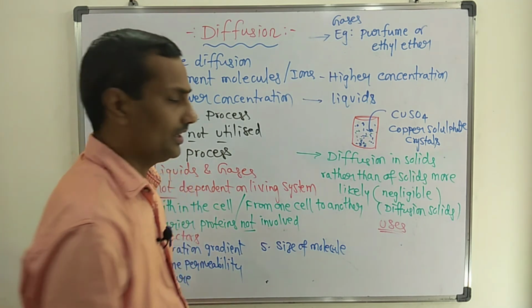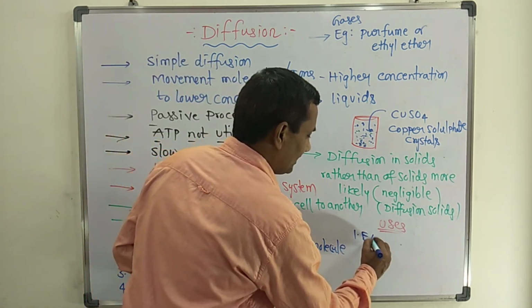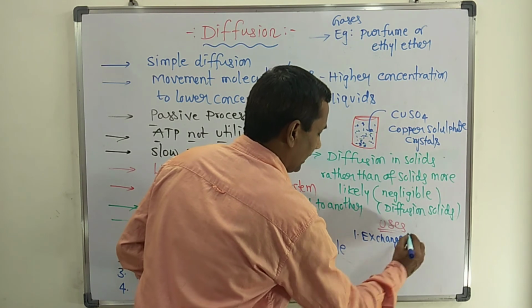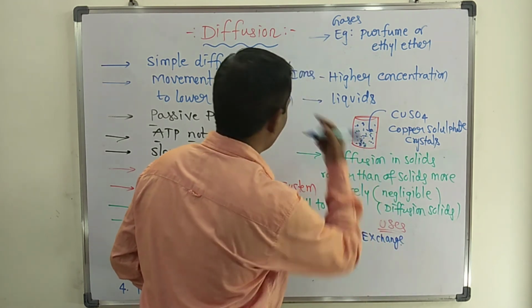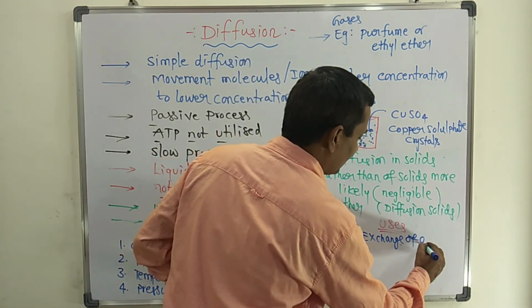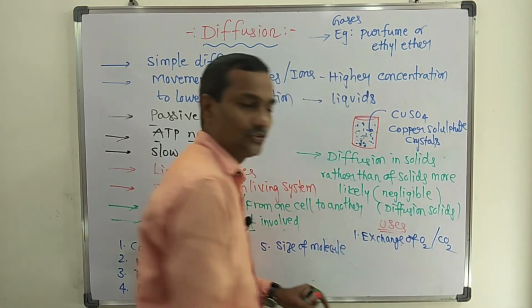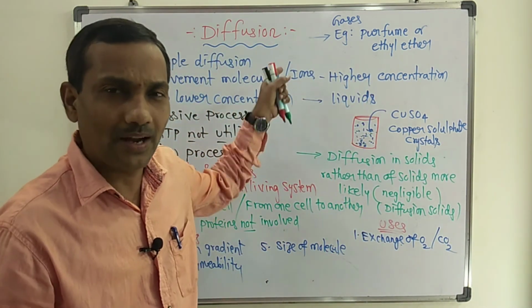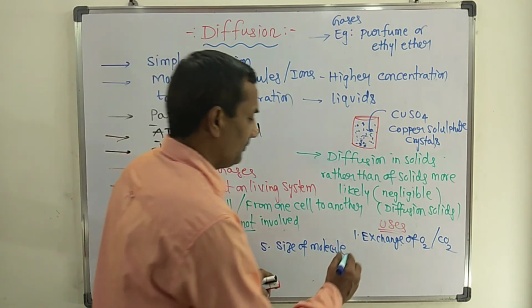Uses of diffusion: exchange of gases is very important and depends upon diffusion. Exchange of oxygen and CO2, and movement of gases in the plant, happen because of diffusion.